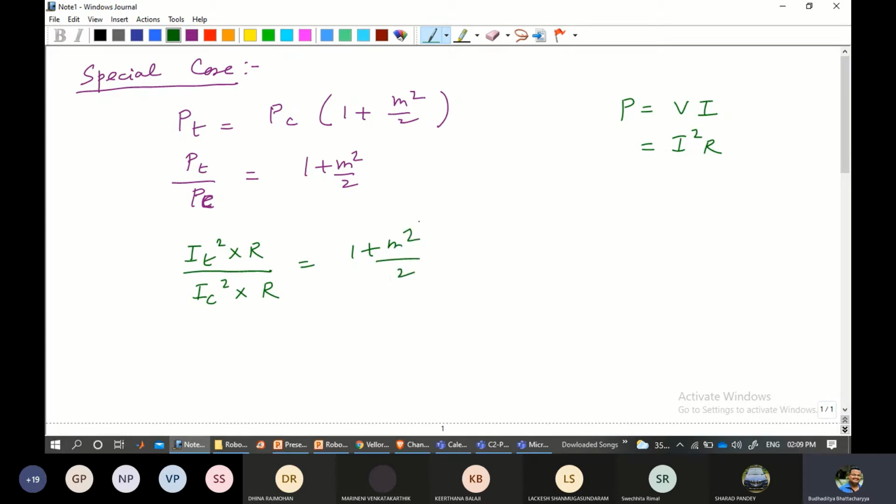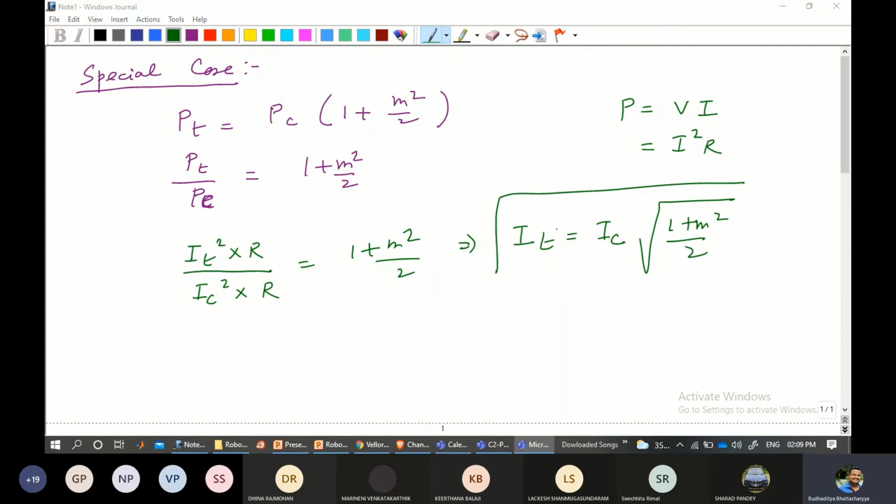Eventually, what we come across is that there is a relationship between the total current and the carrier current, given by IT equals IC times the square root of (1 plus m square by 2). Please make a note of this. This is an alternative equation. You will find it in the course material; I'm not deriving it at this point. If you find any difficulty, you can come back. If the total current needs to be calculated for an AM modulated signal, we can use this equation.